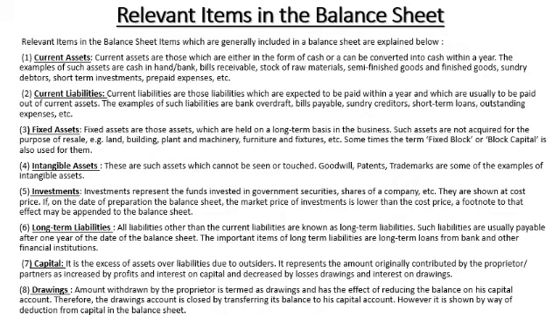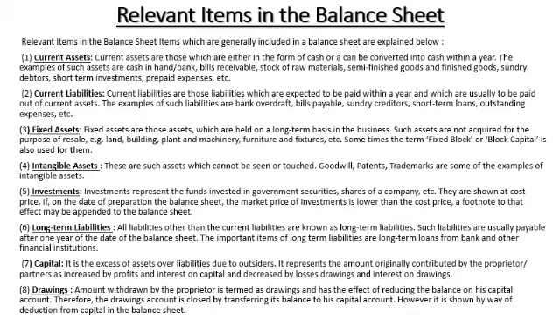Now, the fixed assets. Fixed assets are those assets which last for the long term and are used from the production point of view. The purpose is not to resell. Examples are land, building, furniture, fixtures, etc. These are known as block capital and fixed block.